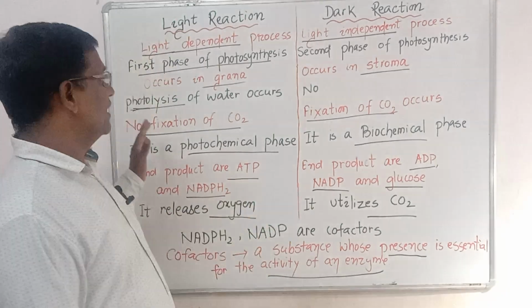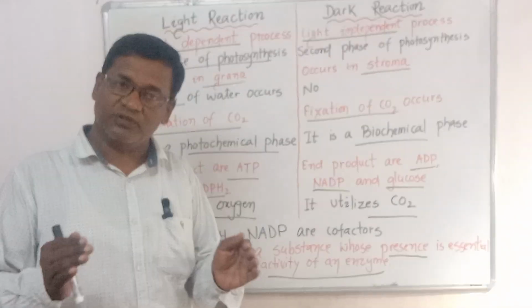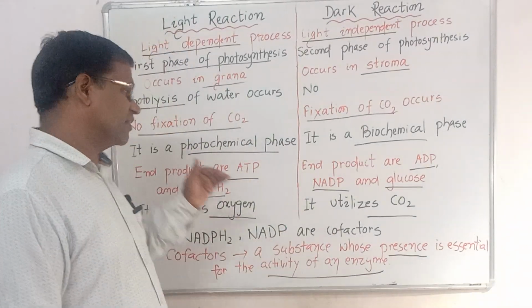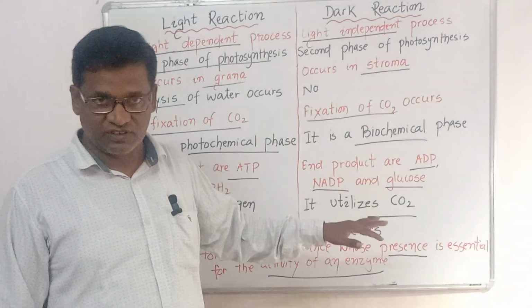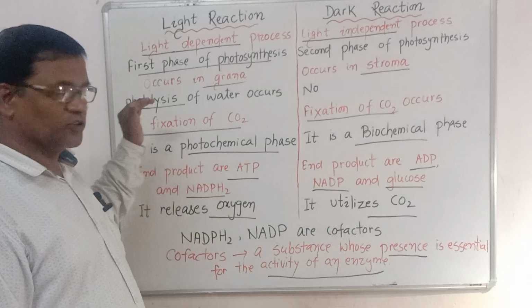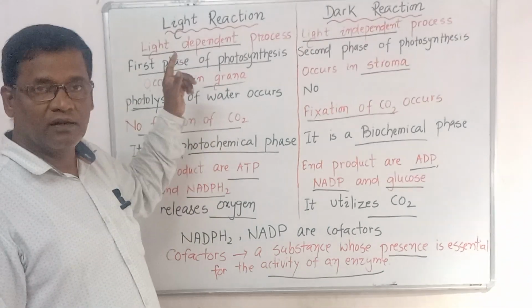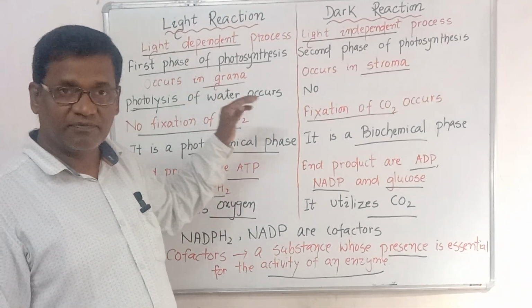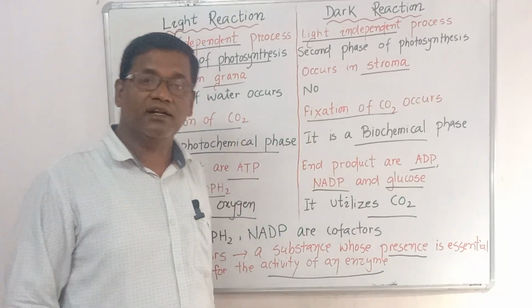That's why both the light reaction and the dark reaction occur during the day, and the product of the light reaction is used in the dark reaction. The most important concept we have discussed is that photolysis occurs during the light reaction, whereas carbon dioxide fixation occurs in the dark reaction.